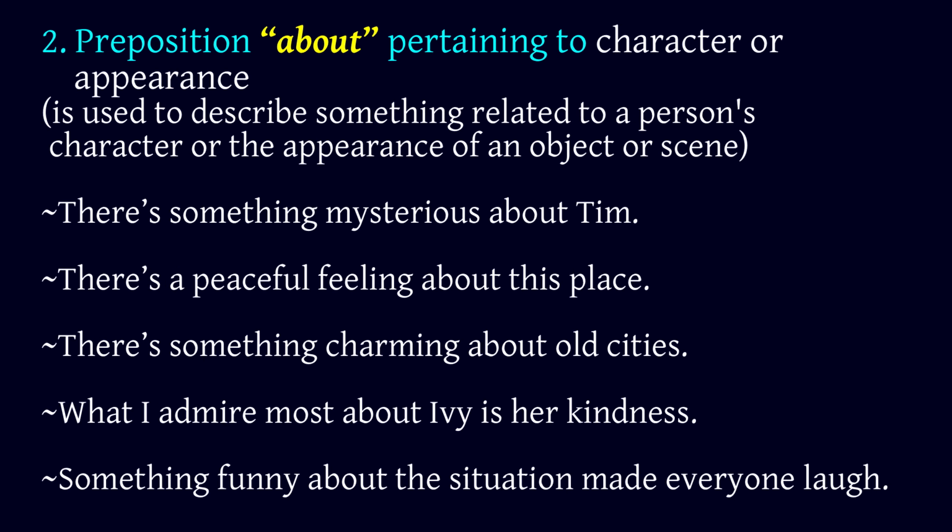2. Preposition about pertaining to character or appearance is used to describe something related to a person's character or the appearance of an object or scene. There's something mysterious about Tim.